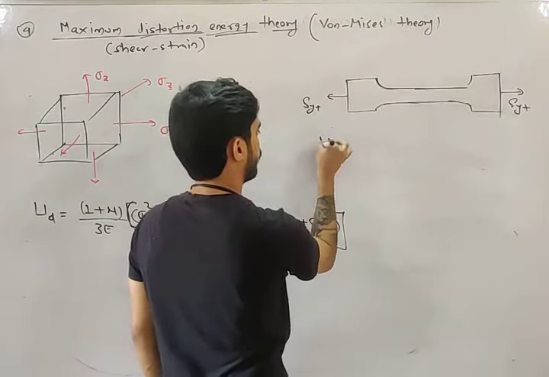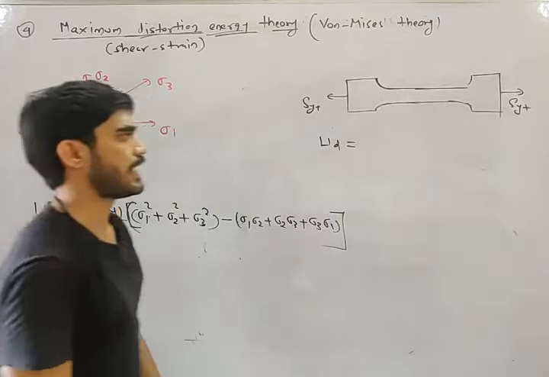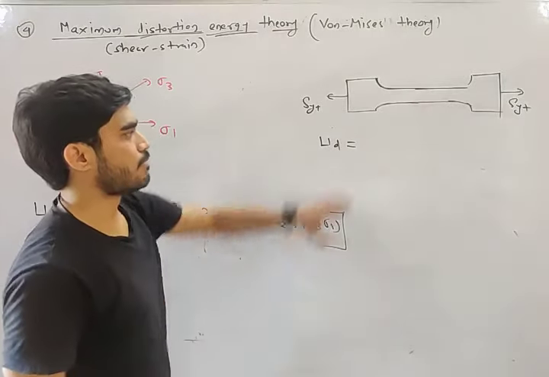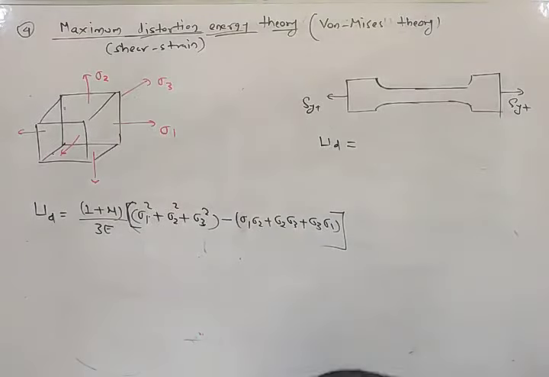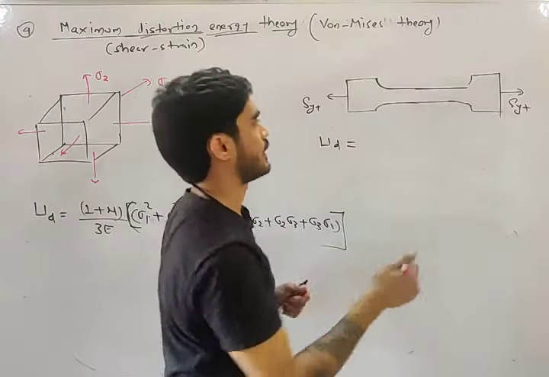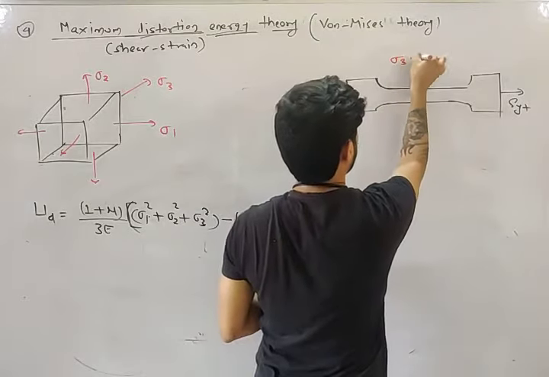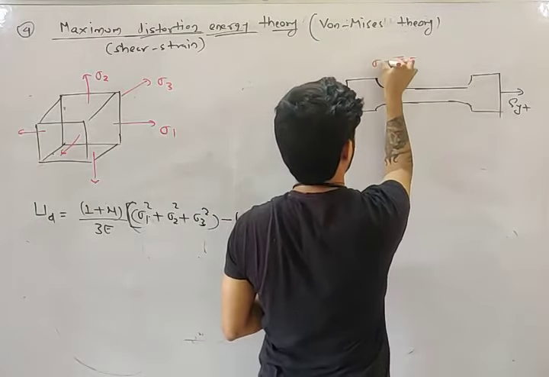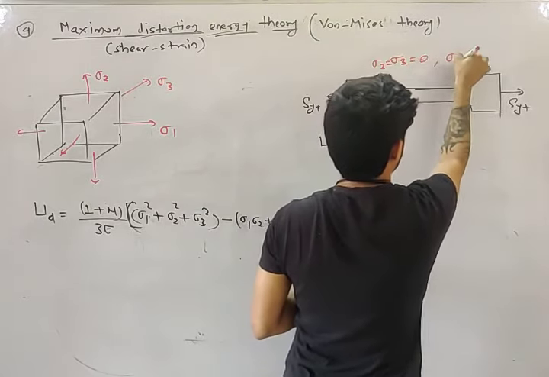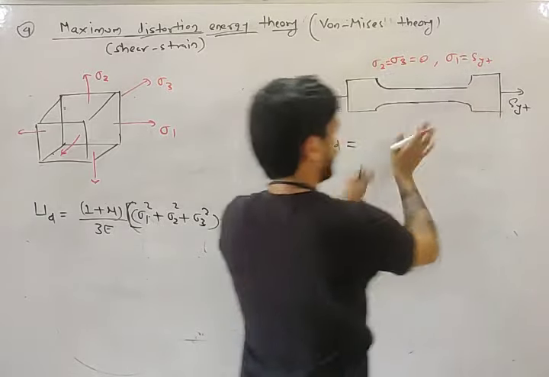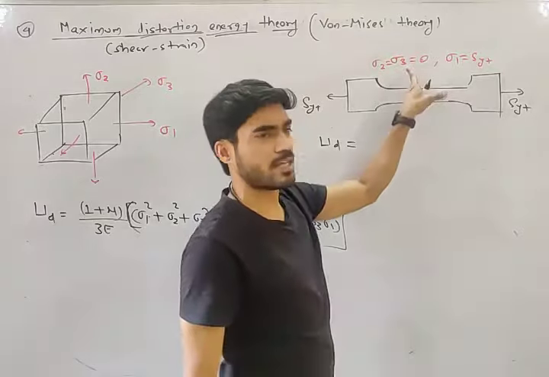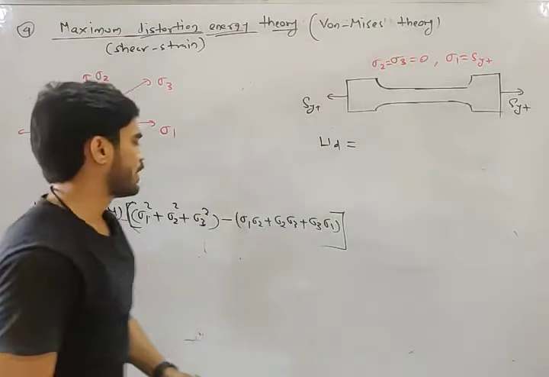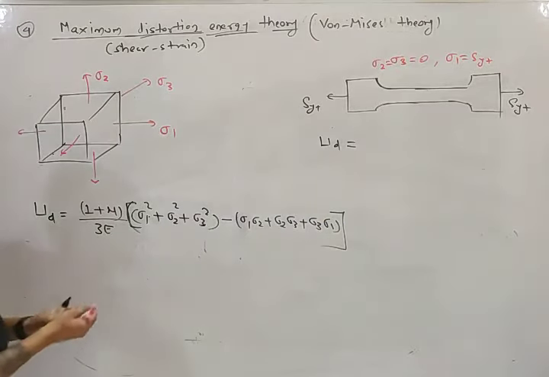In this case sigma 2 and sigma 3 are 0, and sigma 1 is SYT. There is only one stress, so that will be sigma 1 and the other two will be 0. So put the values here.